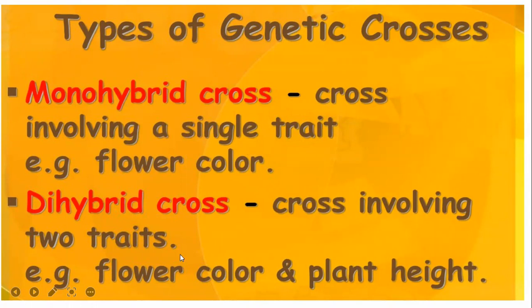Dihybrid cross means the parent has two characters. For example, round seed and yellow color. Seed shape is round, seed color is yellow. How these characters are inherited to the next progeny, that is dihybrid cross. The pattern of inheritance for a single character is monohybrid cross. The pattern of inheritance for two characters is dihybrid cross. Okay, and then